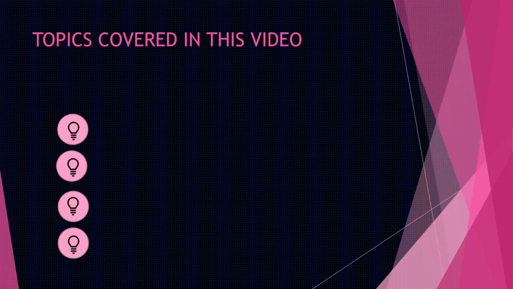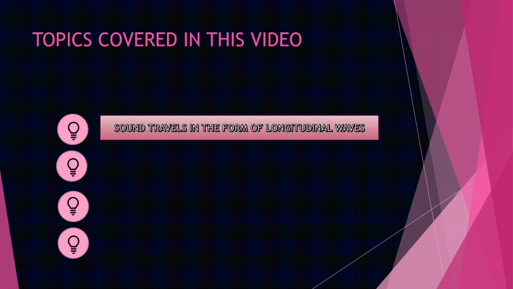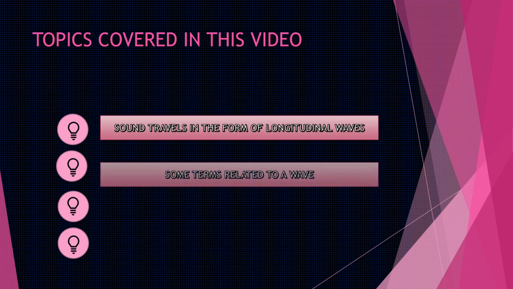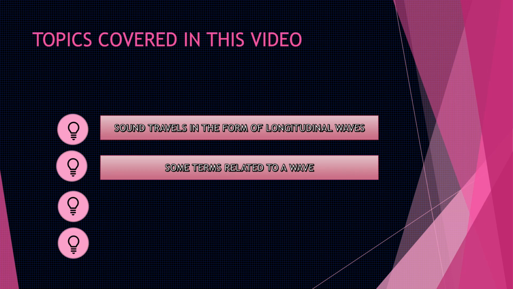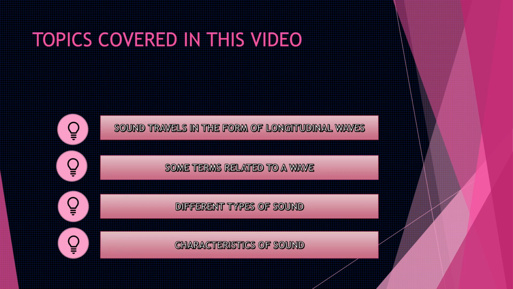The following topics will be covered in this video. Number 1, sound travels in the form of longitudinal waves. What is a longitudinal wave? That will be explained. Some terms related to a wave like wavelength, amplitude, time period, frequency, etc. Different types of sound, that is audible, ultrasonic, infrasonic, etc. And lastly, we will be discussing the characteristics of sound, that is loudness and pitch.